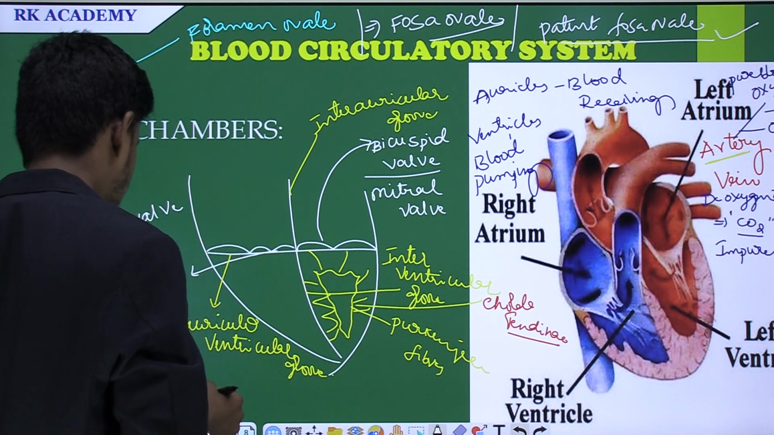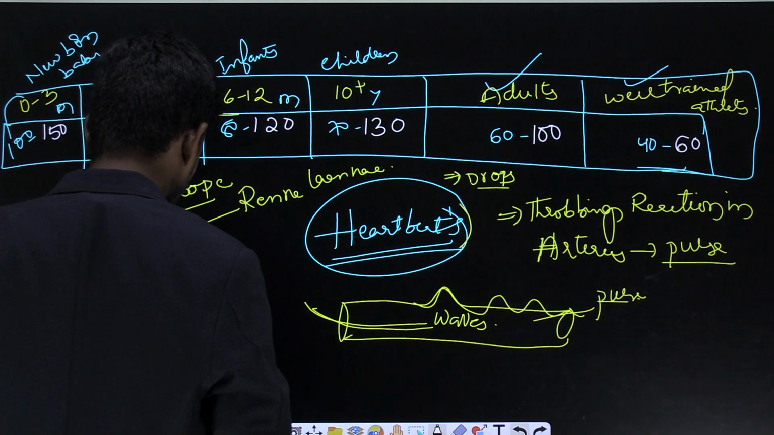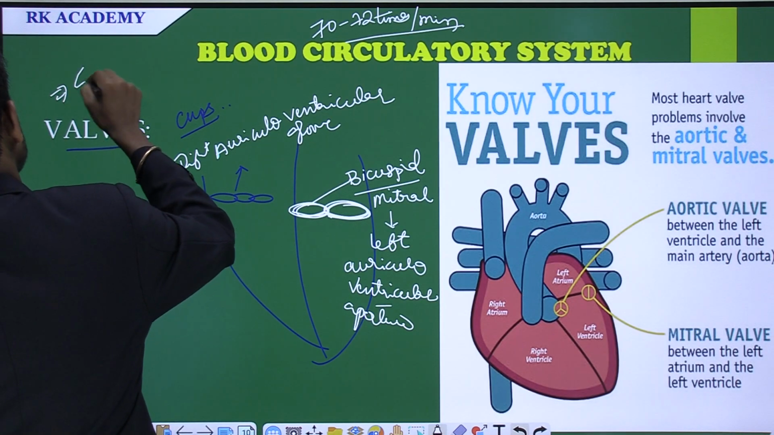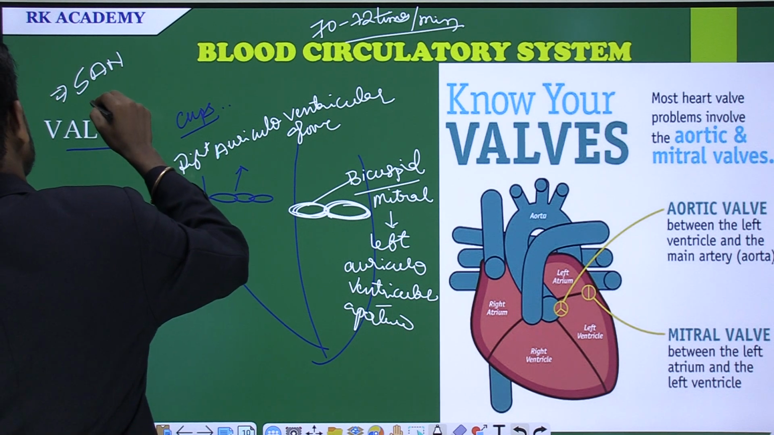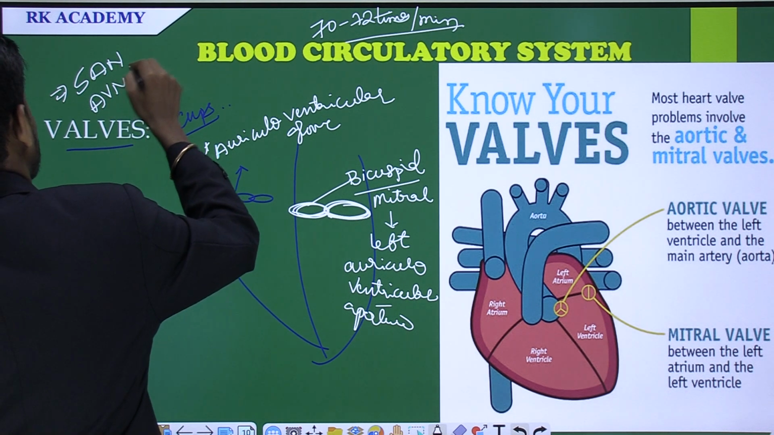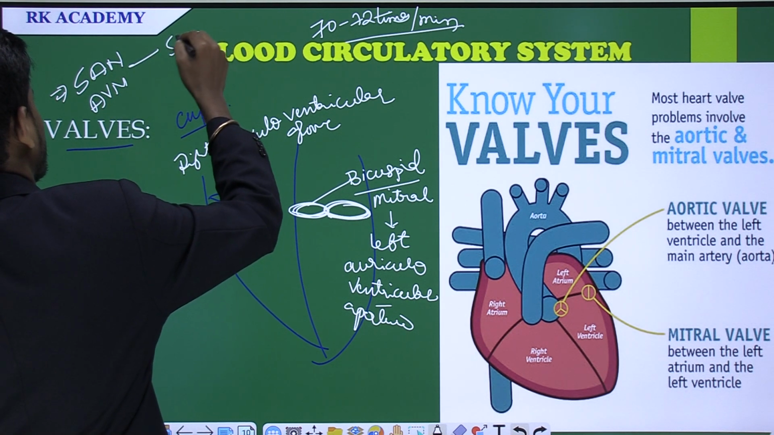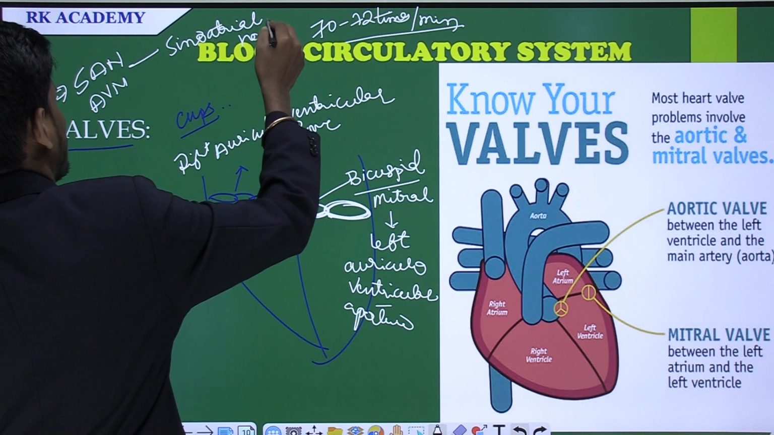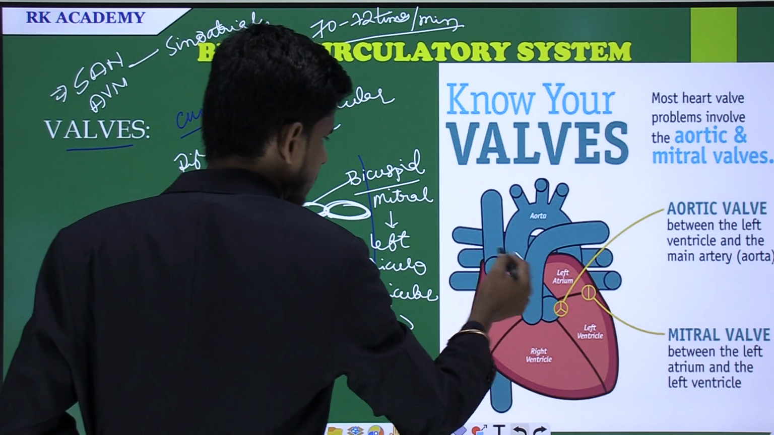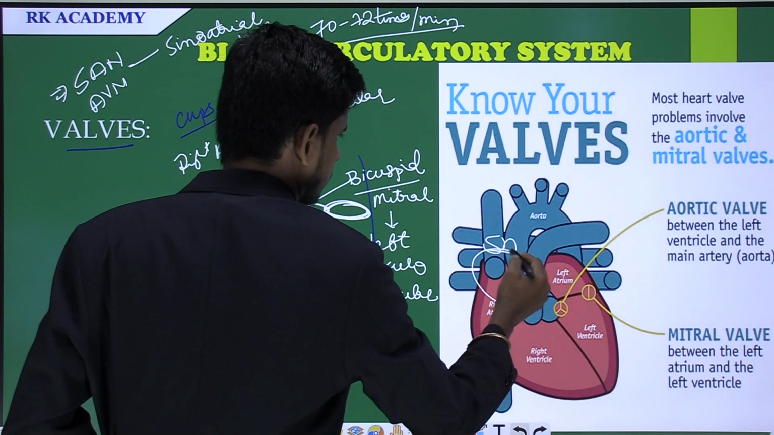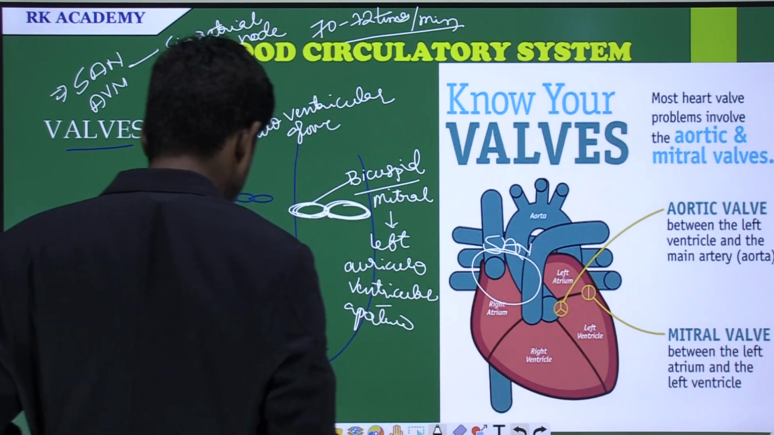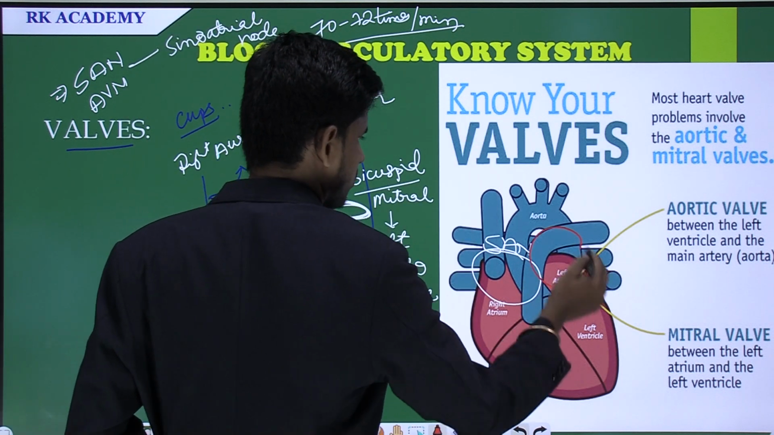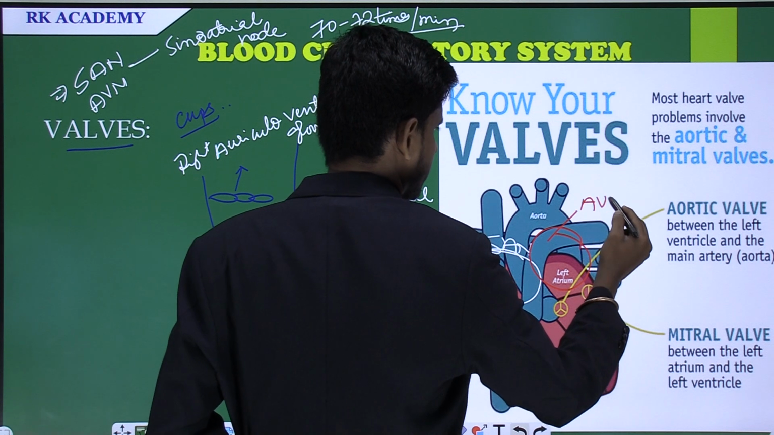And also you may notice two types of pacemakers are there. The first one is SAN and the second one is AVN. The first one is Sinoatrial Node. What is that? Sinoatrial Node, and it is seen in this particular region. And the next one is Atrioventricular node. What is that? Atrioventricular node. Here you would see the AVN.